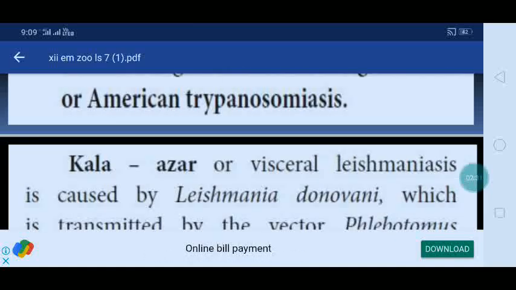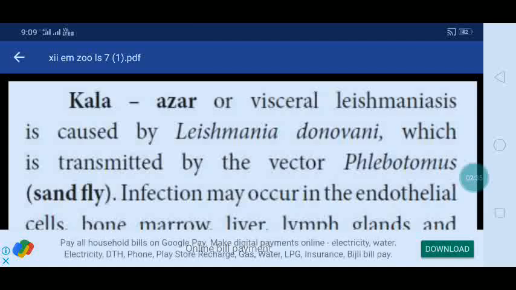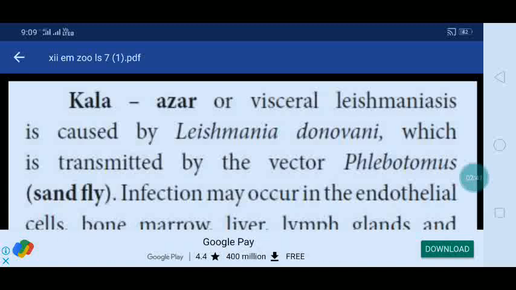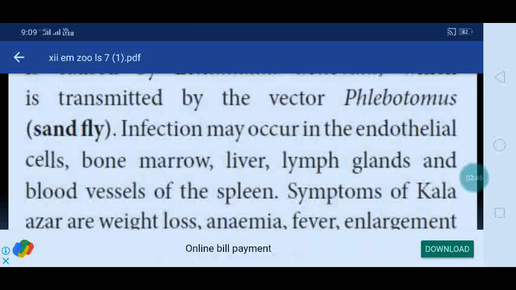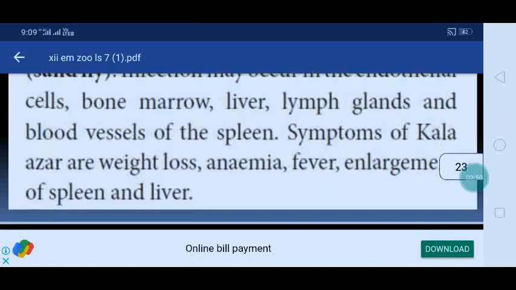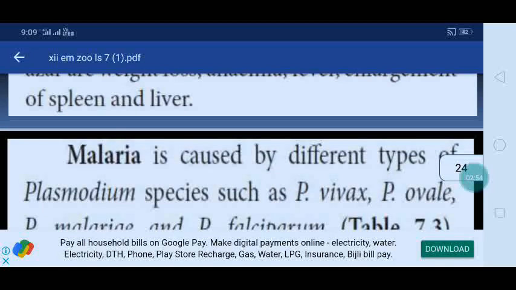Trypanosoma rhodesiense is transmitted by Glossina morsitans, causing Rhodesian or East African sleeping sickness. T. cruzi is transmitted by the bug called Triatoma megista and causes Chagas disease or American trypanosomiasis. Kala azar or visceral leishmaniasis is caused by Leishmania donovani, which is transmitted by the vector Phlebotomus sandfly. Infection may occur in the endothelial cells, bone marrow, liver, lymph glands, and blood vessels of the spleen. Symptoms of kala azar are weight loss, anemia, fever, and enlargement of the spleen and liver.